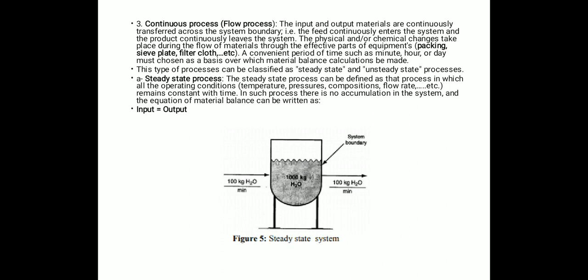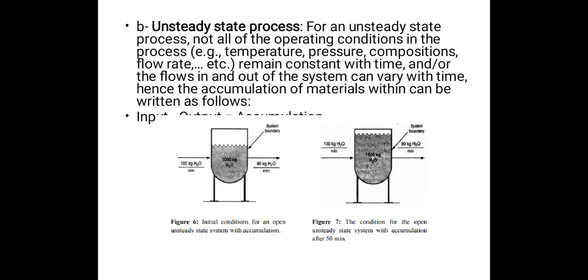Look at figure number 5 for the steady state process, where input is given, output is also there. The temperature, pressure, composition, flow rate are constant with time. Now the second one is the unsteady state process. For an unsteady state process, not all the operating conditions, that means temperature, pressure, composition, flow rate, etc., remain constant with time, and the flows in and out of the system can vary with time. Hence, there is an accumulation within the system.